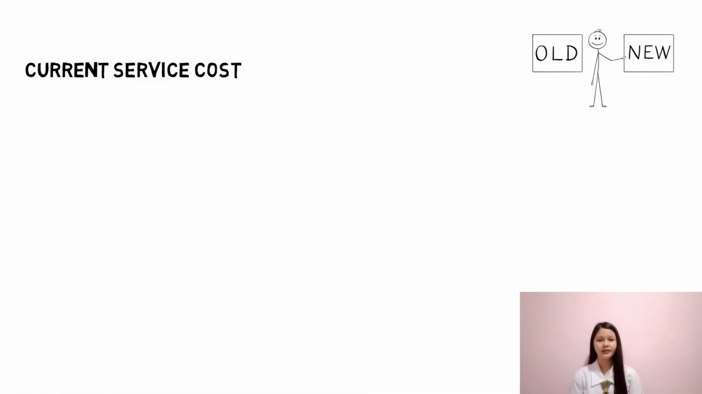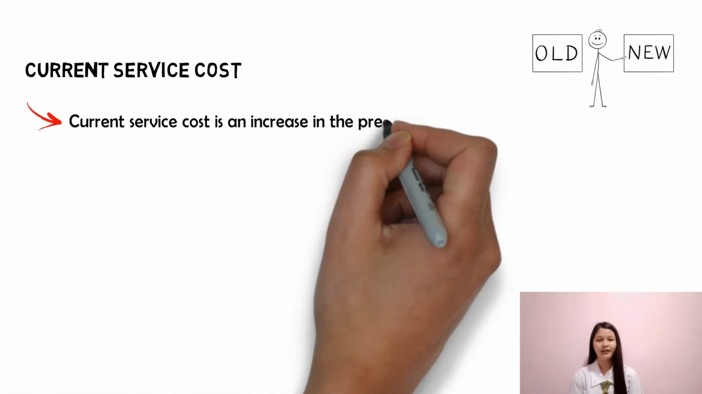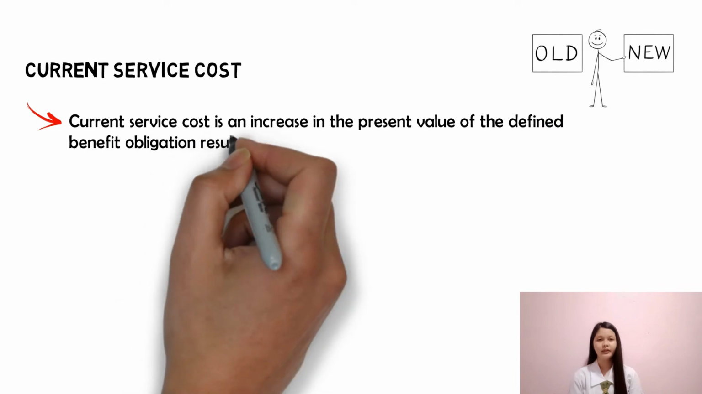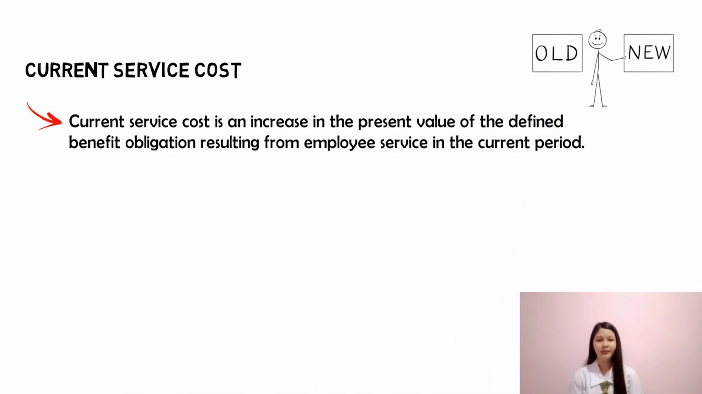Current service cost. Current service cost is an increase in the present value of the defined benefit obligation resulting from employee service in the current period. Since it is current service cost, it pertains to the current period and it is the cost associated with the provision of future benefits in exchange for the services rendered by the employees in the present period. It has been mentioned a while ago that the defined benefit obligation is measured on a discounted basis. Hence, the use of present value when computing the current service cost.